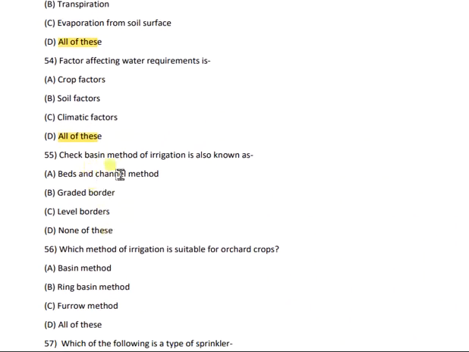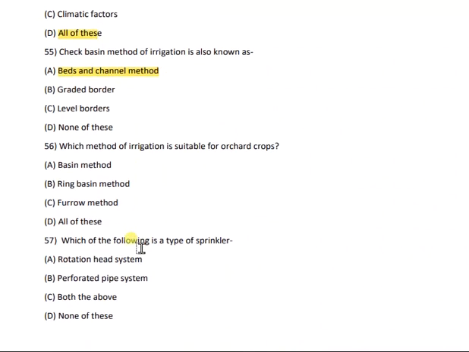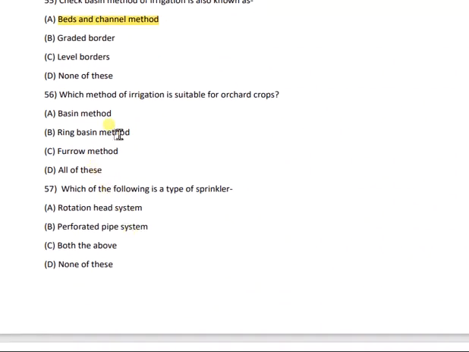Then question number 55. Check basin method of irrigation is also known as beds and channel method, graded border, level border, or none of these. The correct answer is A. Beds and channel method. Okay. Then question number 56. Which method of irrigation is suitable for orchard crops? Basin method, ring basin method, furrow method, or all of these? And the correct answer is B. Ring basin method.